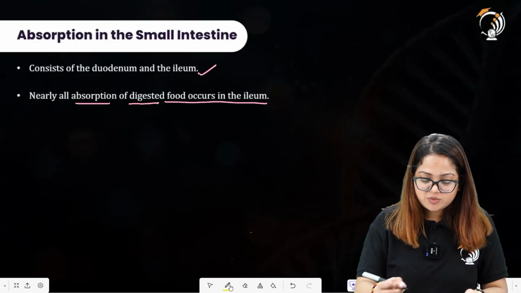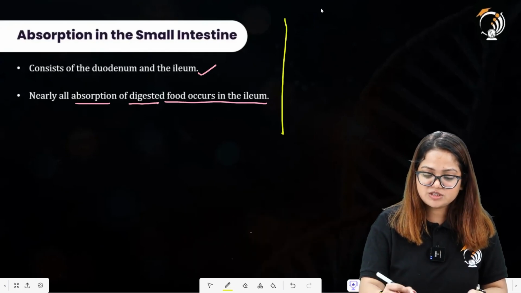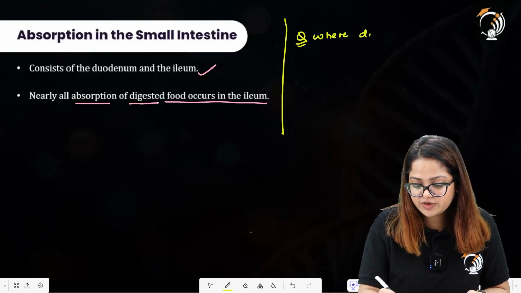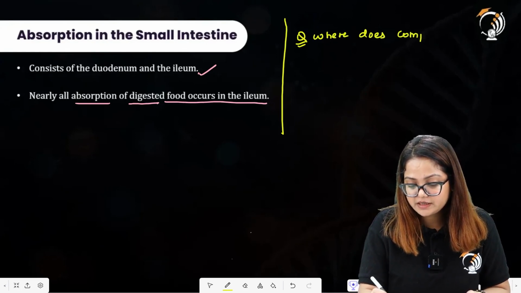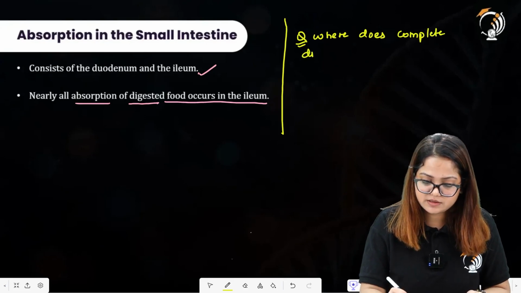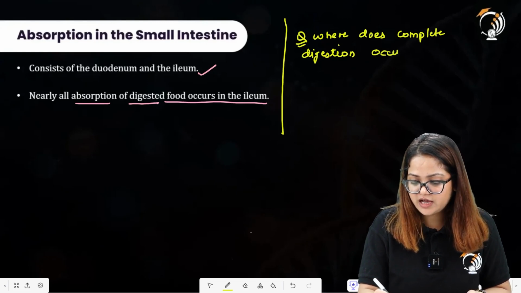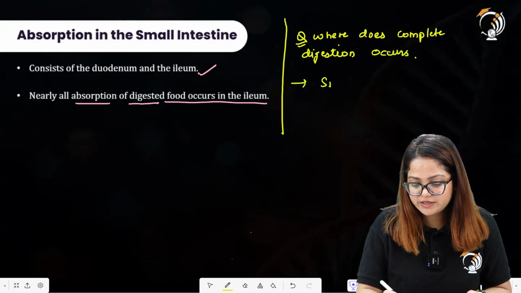One question in the previous year examinations asked: where does complete digestion occur? The answer for that is the small intestine.